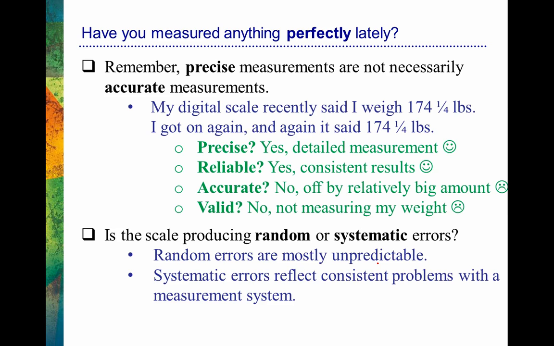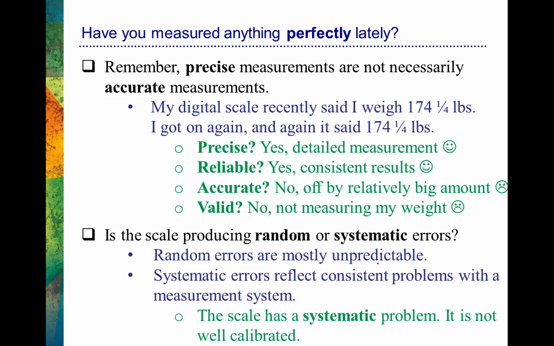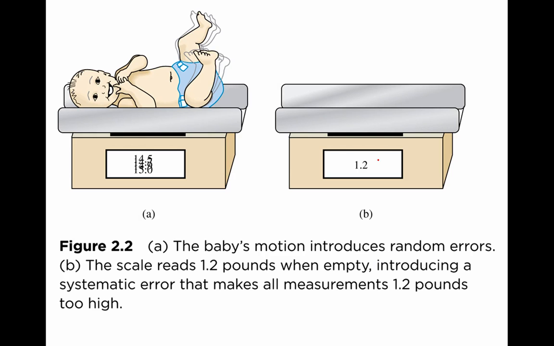Systematic errors reflect consistent problems with the measurement. Let me show you a graphic that explains this pretty well. My scale had a very systematic problem because it kept telling me that I weighed 174.25 pounds, and let's say I weigh 150. It was essentially off by 24.25 pounds each time I got on the scale. It's like this image right here, where when there's nothing on the scale, it already says 1.2. So this would be a good example of a systematic error. Everything is going to be off by at least 1.2 pounds if the scale is starting at that point. But now here's what I was starting to mention before about random errors.